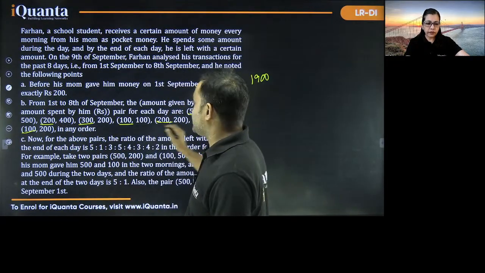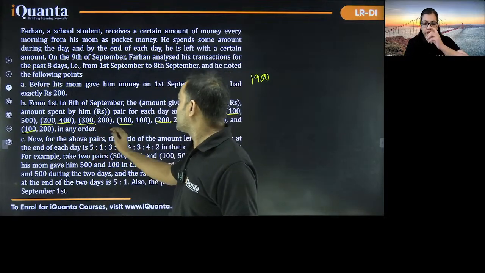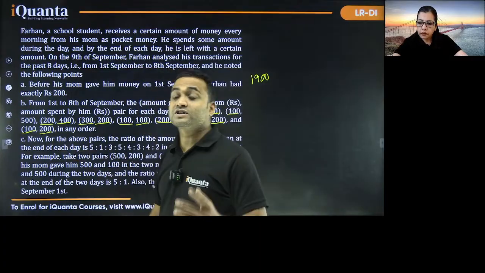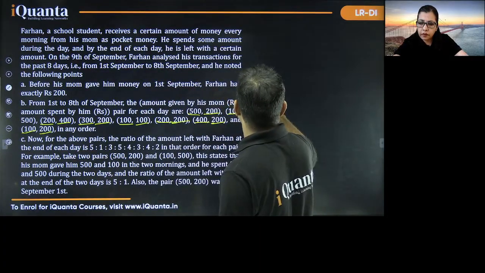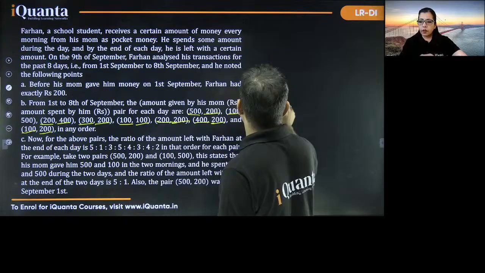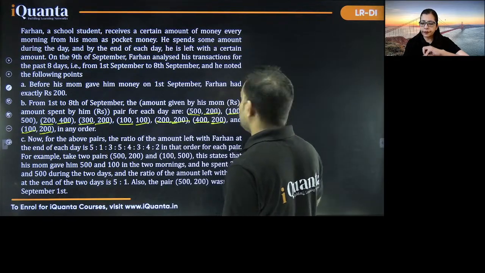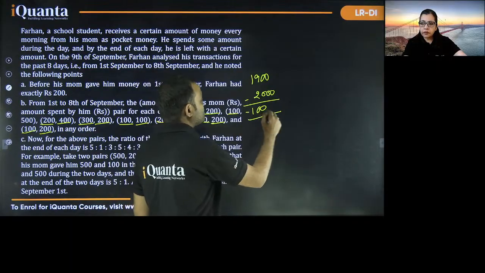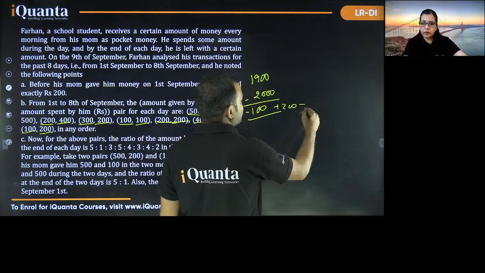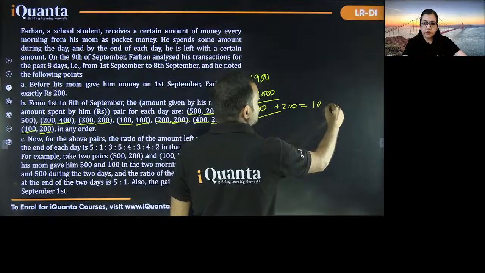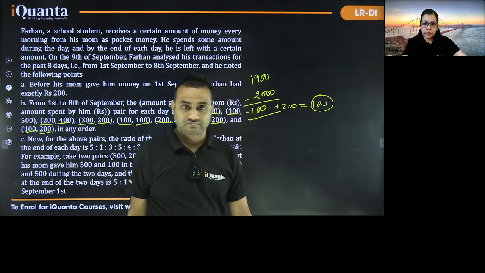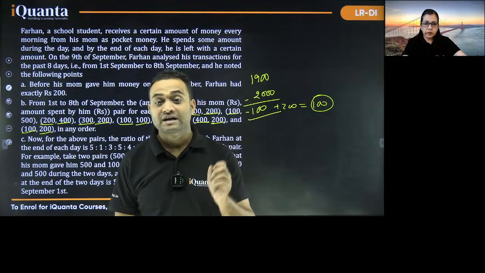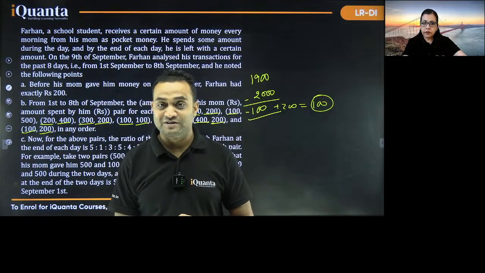So 200, 500, 400, 200, 100, 200, 200 and 200. Total amount spent by him is 2000. And if you subtract this, you are getting 100. Meaning he had 200 previously before 1st September. So total at the end of the day, which day? 8th September. At the end of 8th September, he is left with 100 rupees.